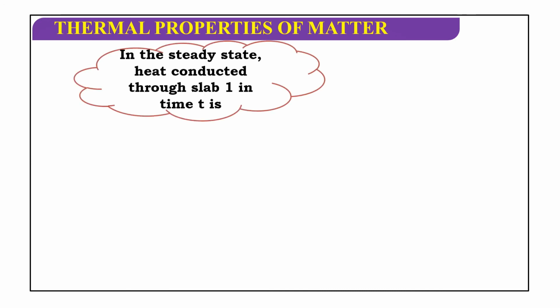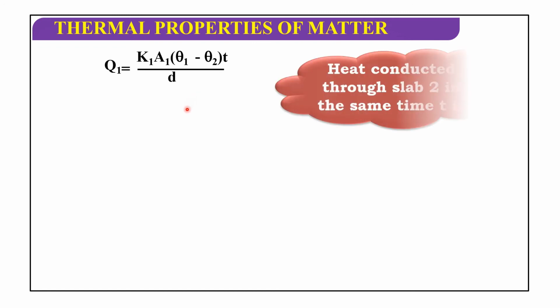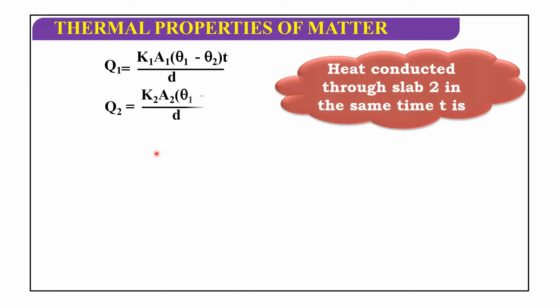In the steady state, heat conducted through slab 1 in time t is Q1 equals K1 A1 (theta 1 minus theta 2) t by d. Heat conducted through slab 2 in the same time t is Q2 equals K2 A2 (theta 1 minus theta 2) t by d.